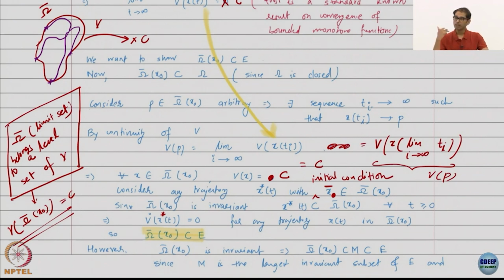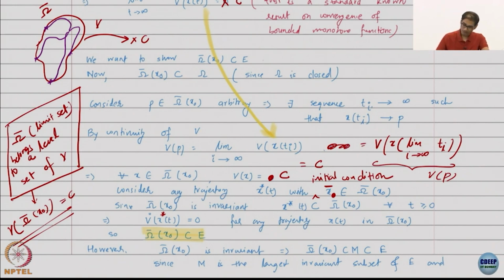But which set has this property? M has this property, that it is invariant and it is contained in E. So omega bar is also inside E, and also invariant. M is also invariant, but we already said that M is the largest invariant set.